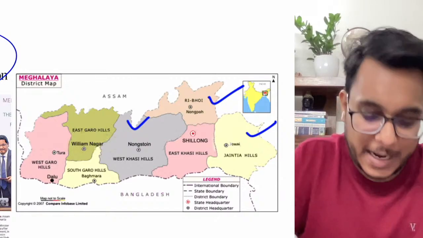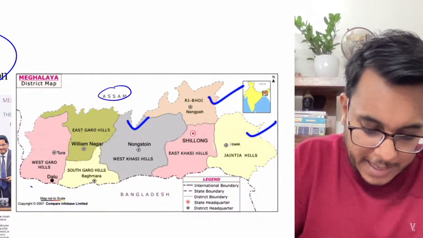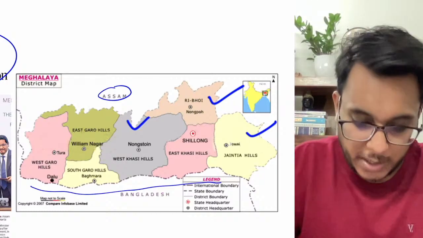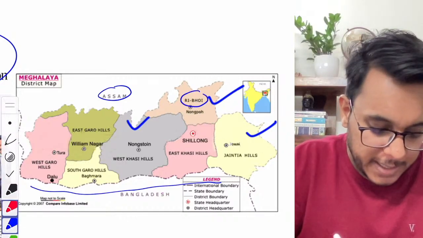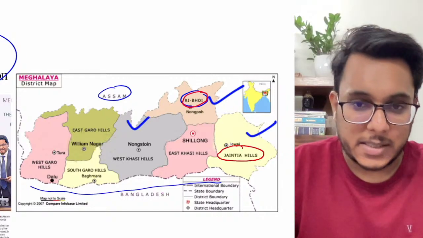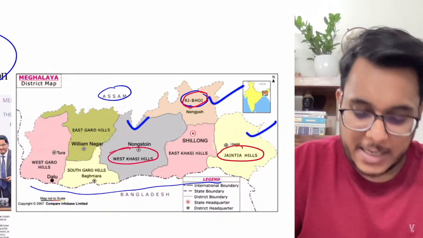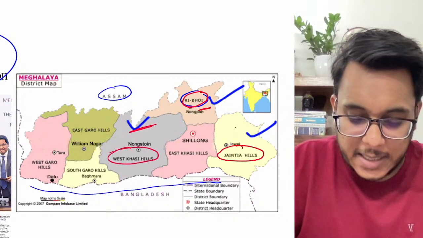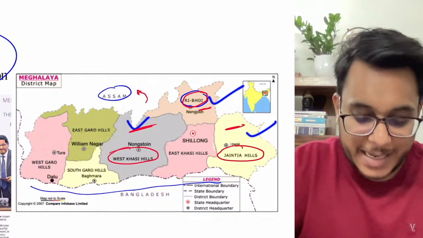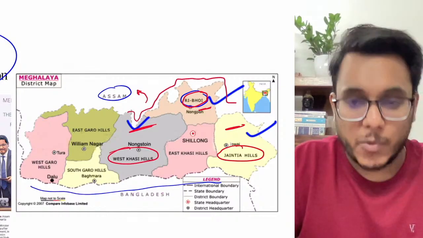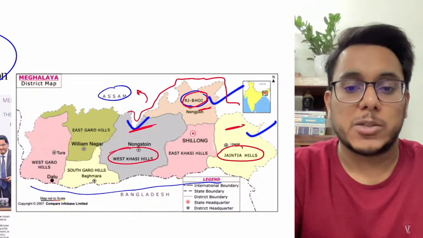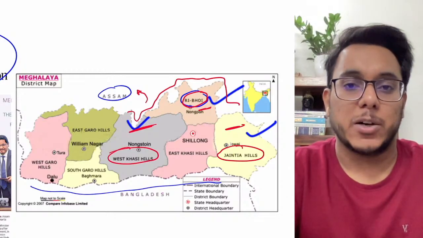Now in this picture we find that this is Assam and this entire one is Meghalaya. Now certain territories of 3 districts of Meghalaya, particularly the Ribhoi, then the East Jaintia Hills, then the West Khasi Hills, went in favor of Assam. Meghalaya said that these particular territories which went to Assam were originally part of Meghalaya and belong to the tribal communities of Meghalaya, and wrongfully they have been transferred to Assam.